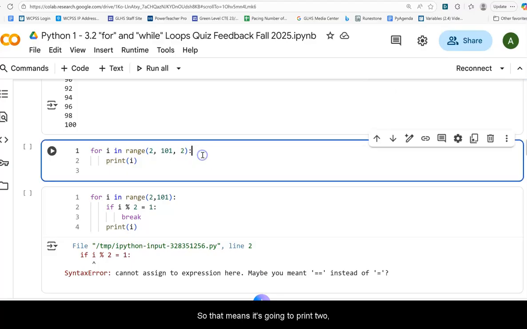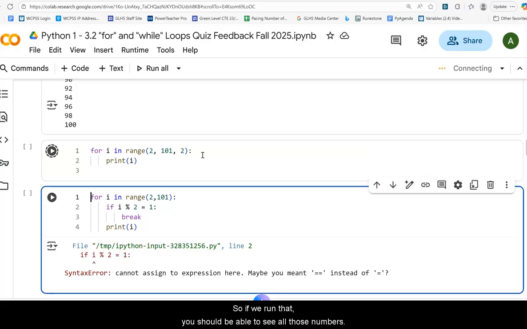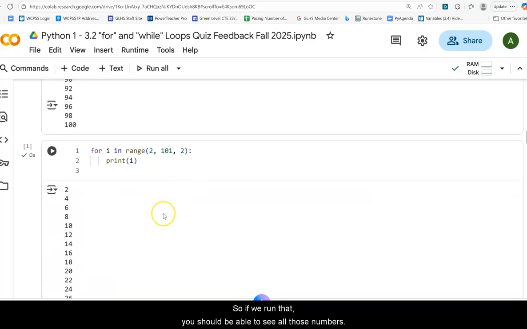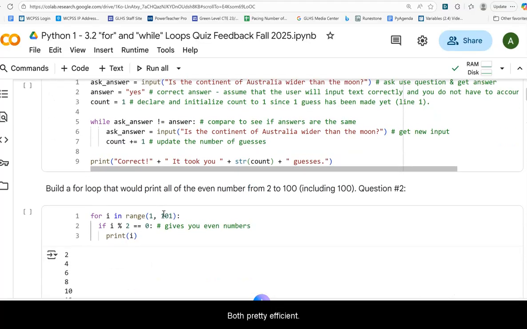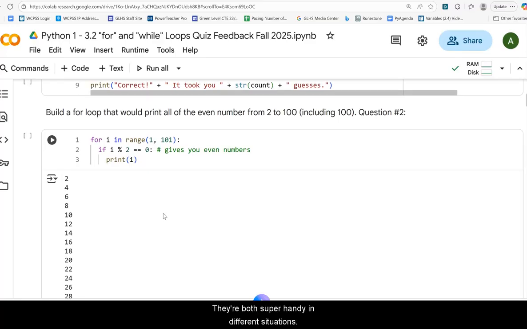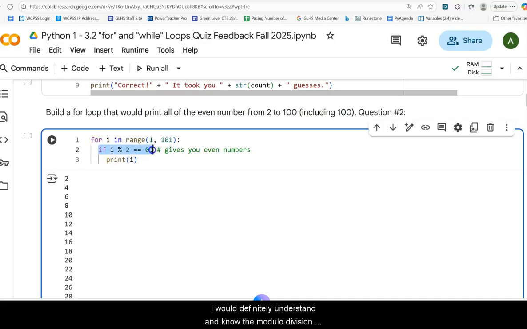All right, so that means it's going to print 2, and then it's going to step 2 more, which will be 4, and step 2 more, which will be 6, and so on until it gets right up to 101. So if we run that, you should be able to see all those numbers. Okay, so 2 ways to answer that question, both pretty efficient. I would make sure that you know how to do both. They're both super handy in different situations. I would definitely understand and know the modulo division operator and how that works, because it comes up in quite a few situations, not just with odd and even numbers.